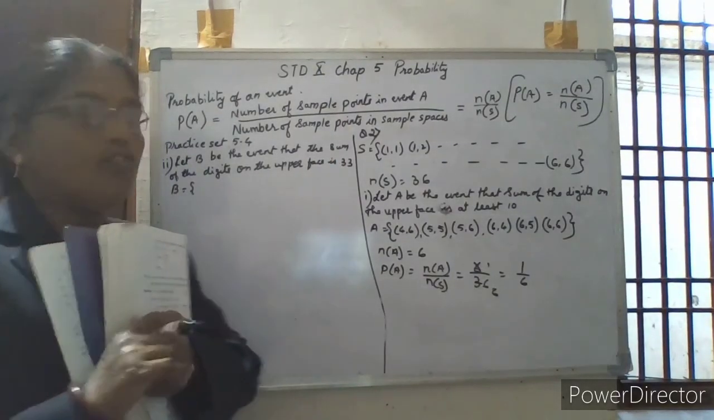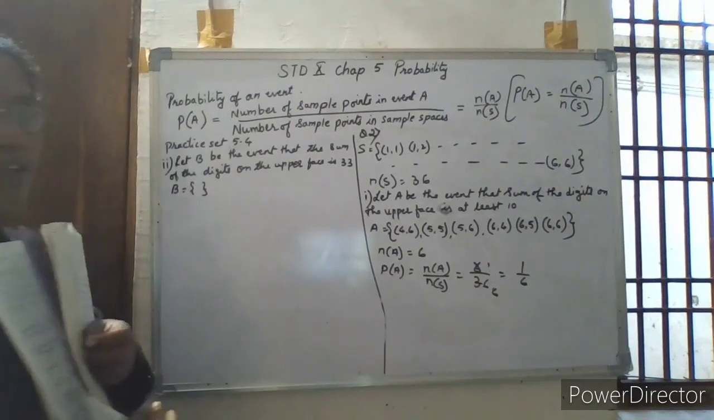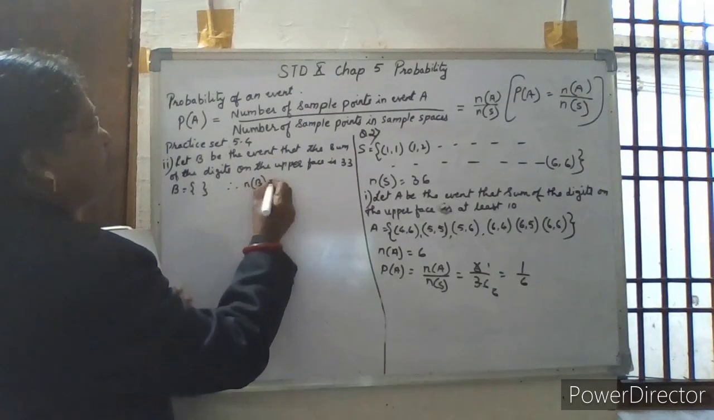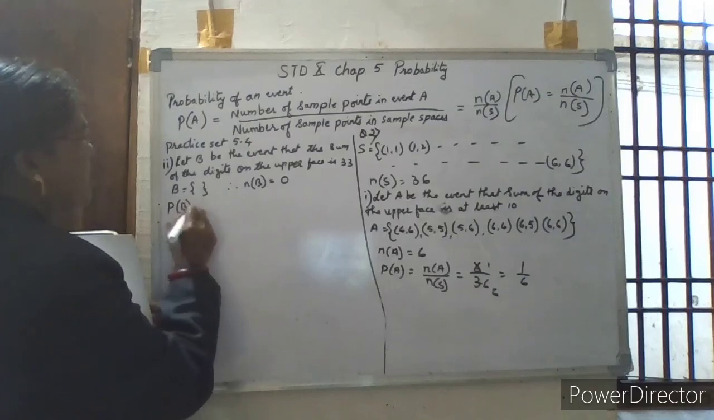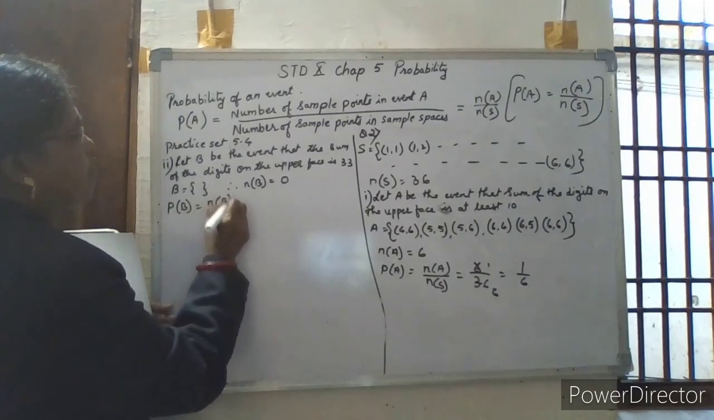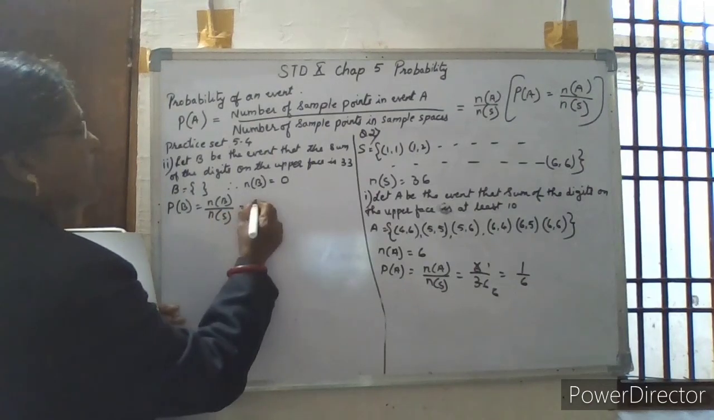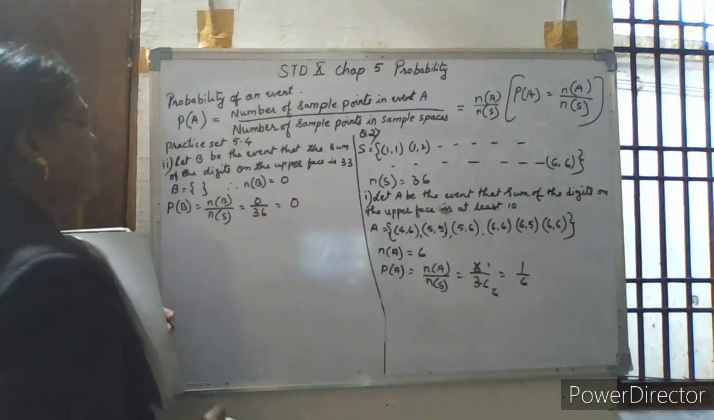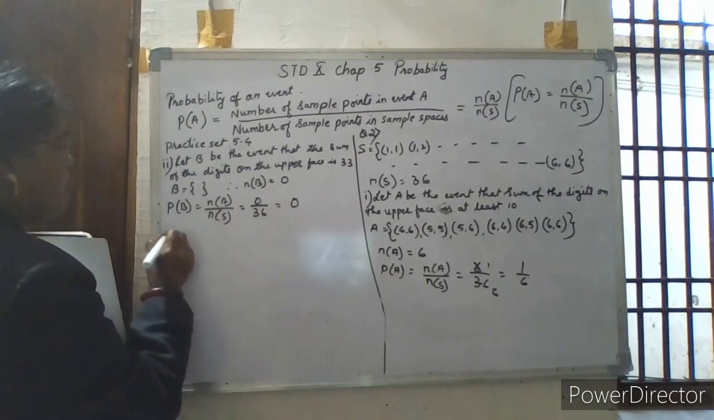So this is an impossible event. So there are no elements here. Therefore the number of elements of event B will be equal to 0. So the probability of event B is equal to the number of elements of event B upon the number of sample points. So here it is 0, sample points is 36, so naturally it is equal to 0. So the probability of B is equal to 0. Come to the third question here.